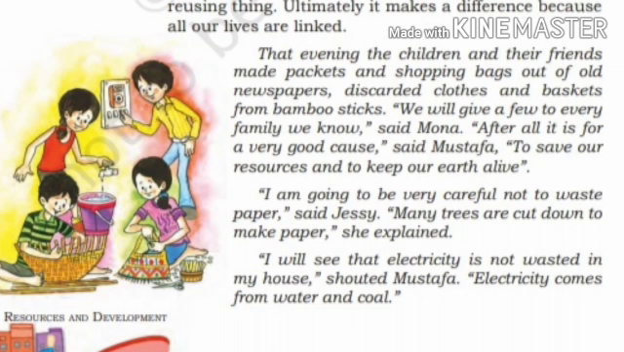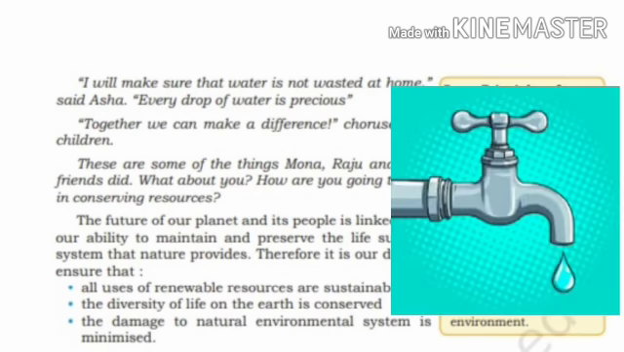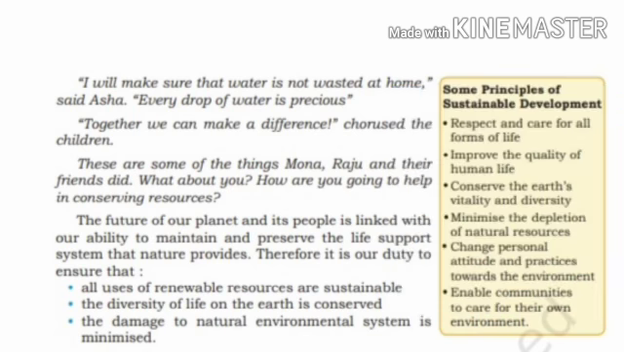JC says, "I am going to be very careful not to waste paper because many trees are cut down to make paper." Mustafa shouted, "I will see that electricity is not wasted in my house because electricity comes from water and coal." "I will make sure that water is not wasted at home," said Asha. "Every drop of water is very precious." "Together we can make a difference," say all the children.